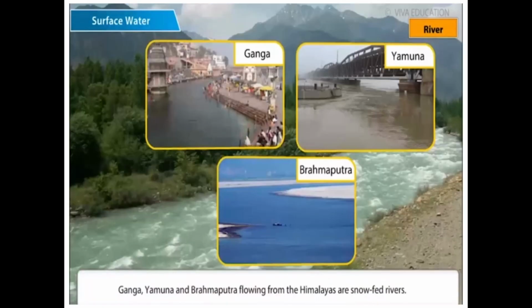Rivers such as the Ganga, Brahmaputra, and the Indus originate from the Himalayas. And these rivers have water all around the year, as they are continuously fed by water from melting ice sheets high up in the mountains.